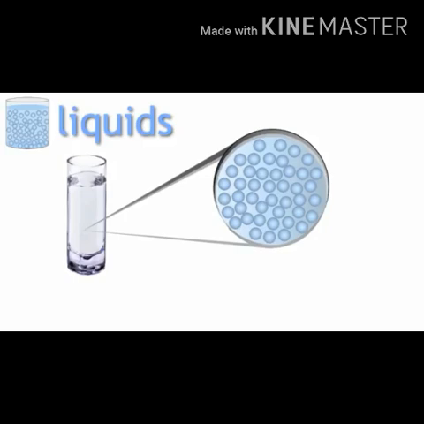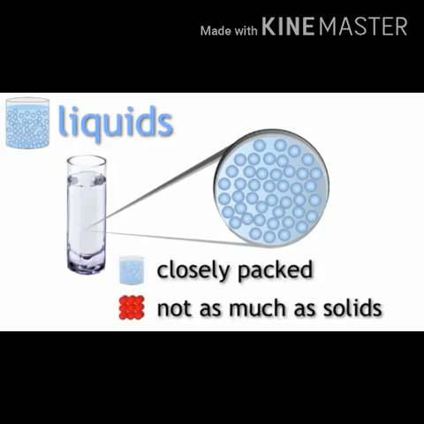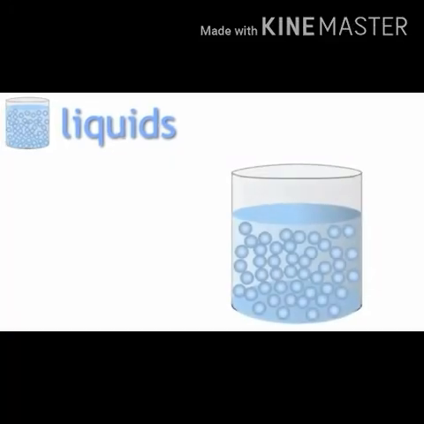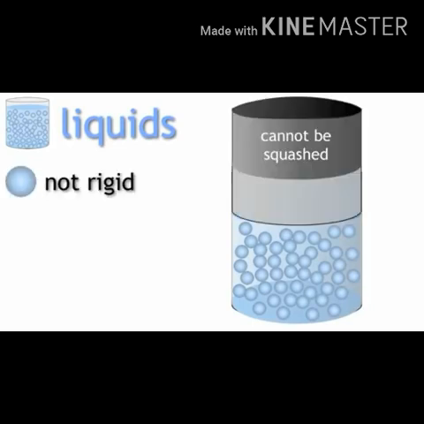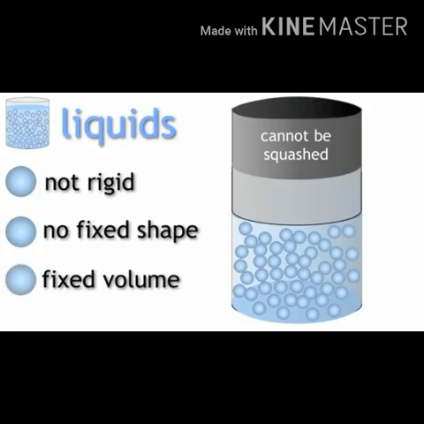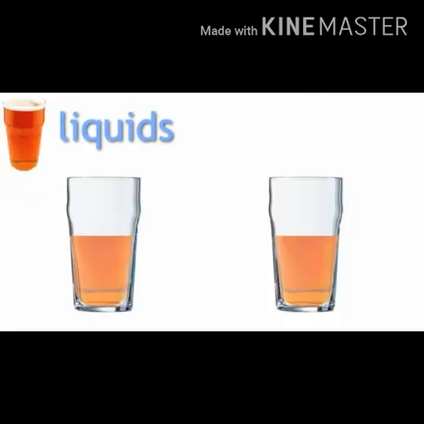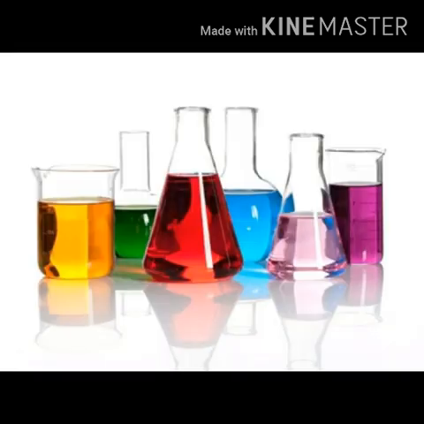Particles of liquid are closely packed but not as much as solid. The strength of intermolecular force is moderate in the liquid state, though it is not strong enough to fix the particles in definite positions. It is strong enough to hold them together. Liquids are not rigid. They do not have a fixed shape and they also don't have a fixed volume. Liquids have fluidity, meaning they can flow and their shape is not definite but changes in accordance with the container.